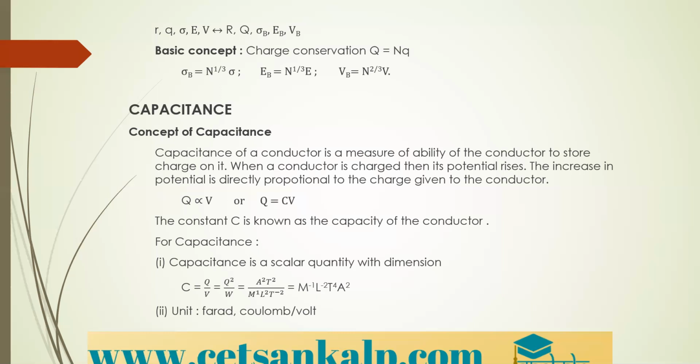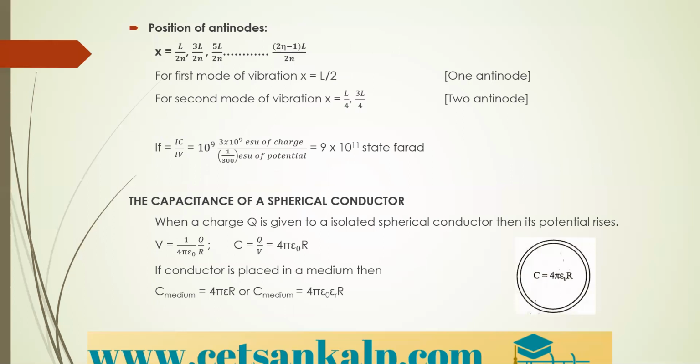Its dimensional formula is M raised to minus 1, L raised to minus 2, T raised to 4, A raised to 2. So this is the dimensional formula for the capacitance of a capacitor, and the unit is farad, or you can also take it as coulomb per volt. Coulomb per volt is also the unit of capacitance of a capacitor.